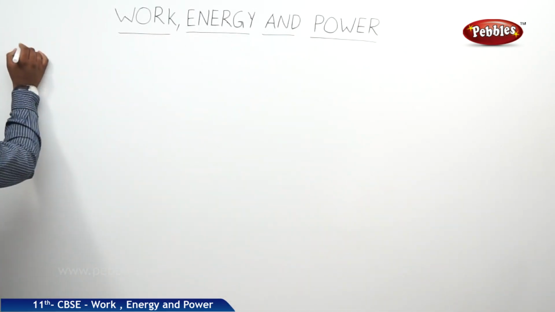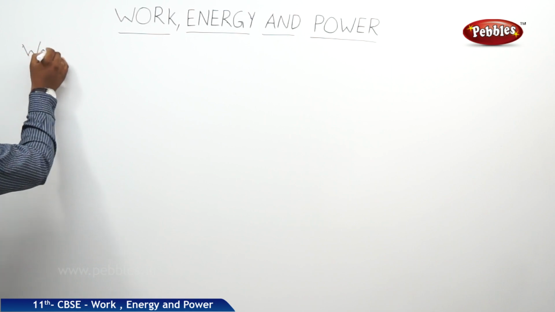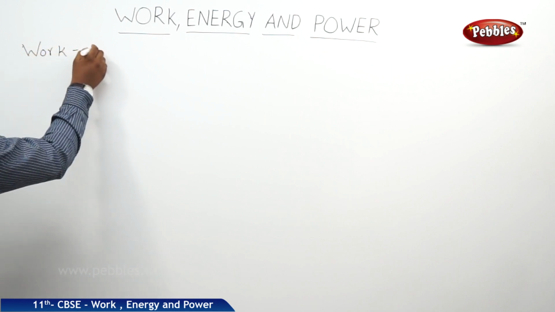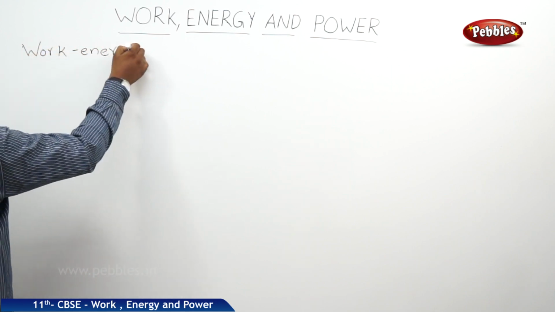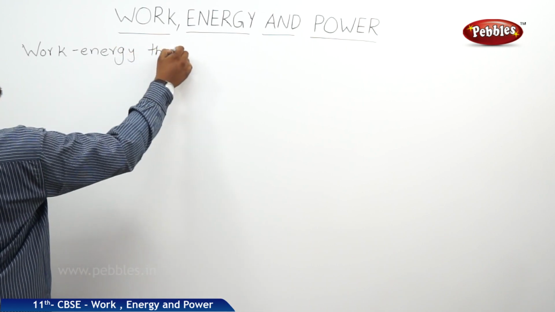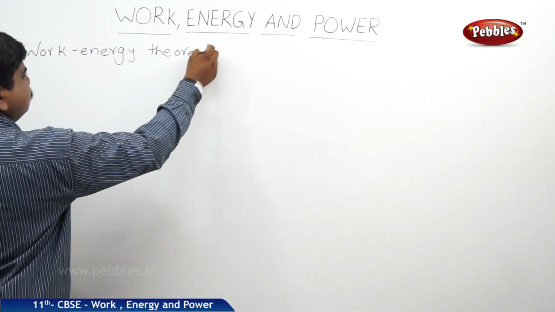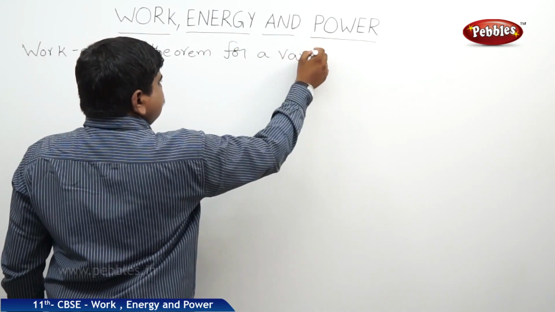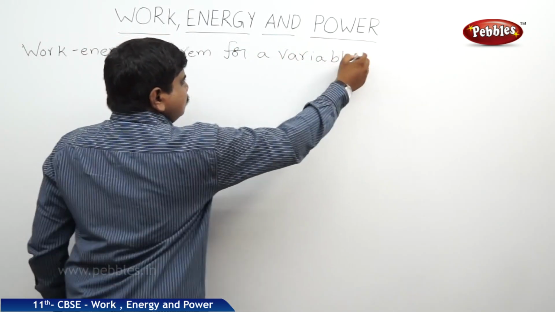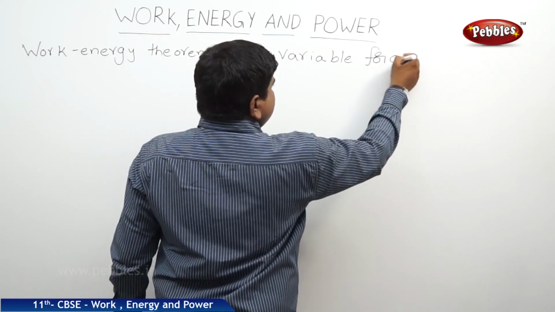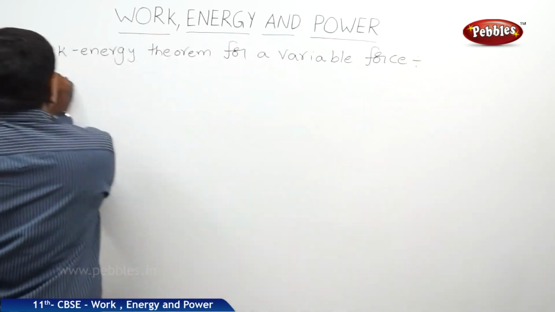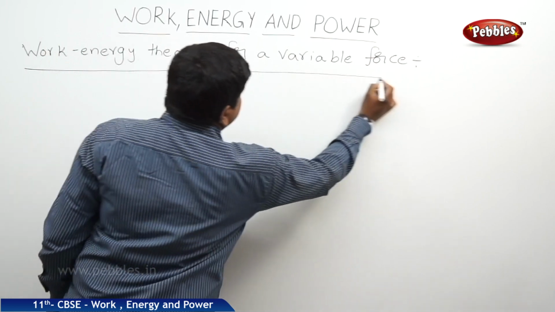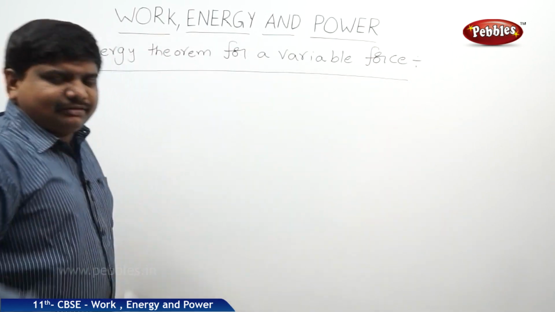The next concept is the work energy theorem for a variable force. It means the force applied on the body is continuously changing.